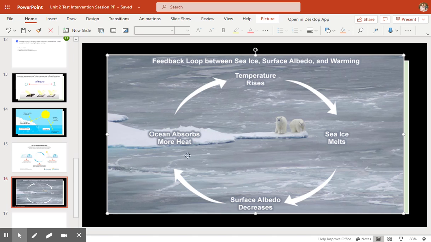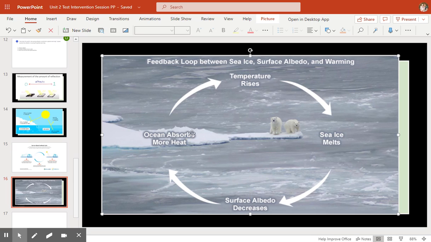Since the ocean is absorbing more, it's warming up. So now it has absorbed more heat. The temperature rises, more sea ice melts, the surface decreases, the ocean absorbs more heat, more temperature rises, until finally there is no ice left.